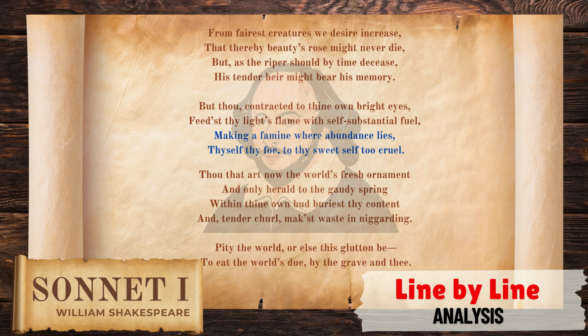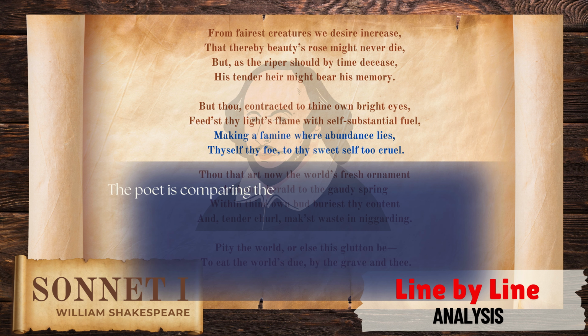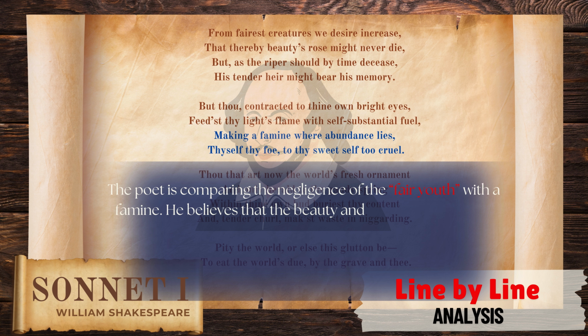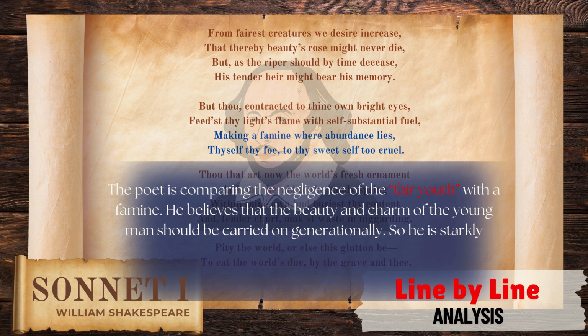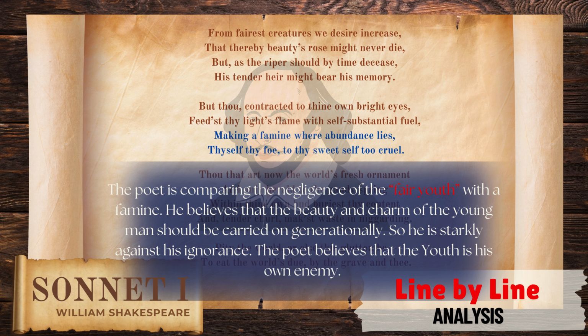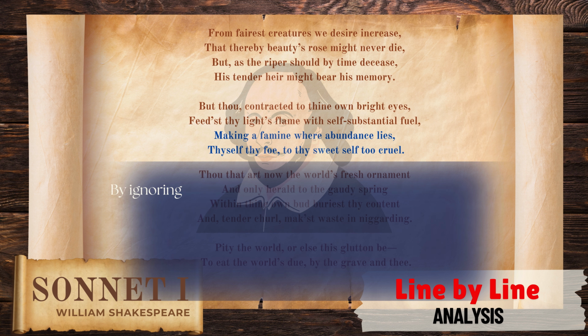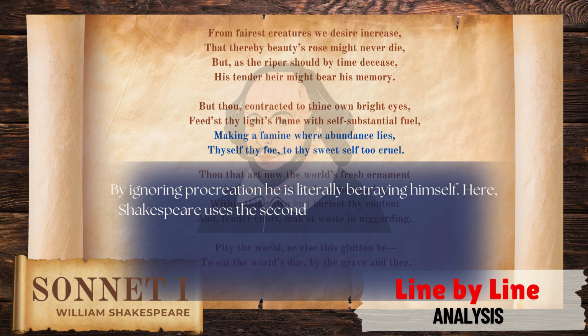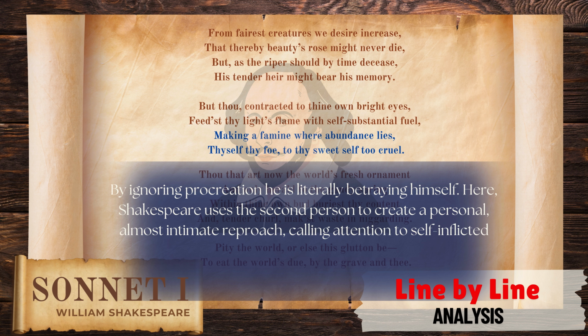Thyself thy foe, to thy sweet self too cruel. The poet is comparing the negligence of the fair youth with a famine. He believes that the beauty and charm of the young man should be carried on generationally. So, he is starkly against his ignorance. The poet believes that the youth is his own enemy. By ignoring procreation he is literally betraying himself. And here, Shakespeare uses the second person to create a personal, almost intimate reproach, calling attention to self-inflicted loss.